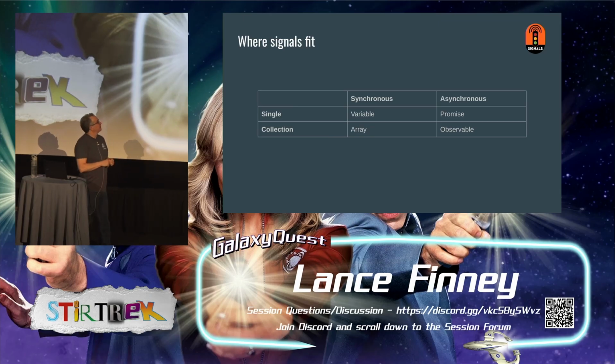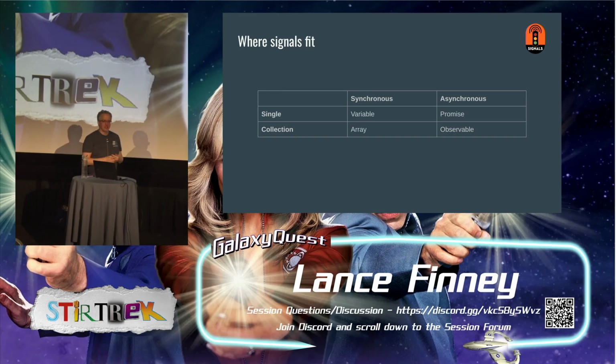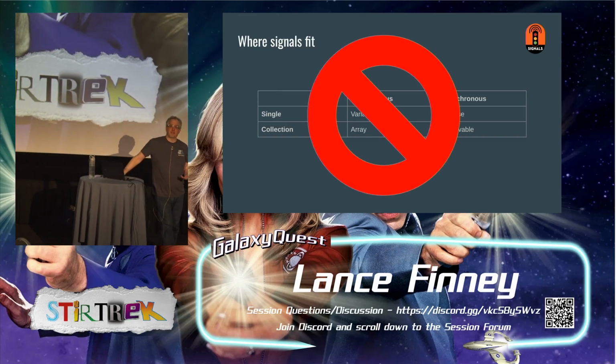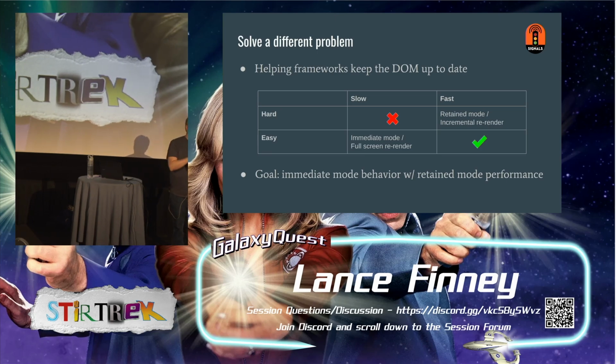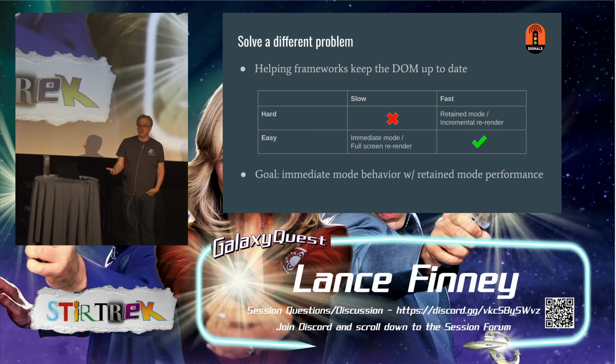Now, I gave this matrix before, and this matrix is pretty full. Where in here will signals fit? The answer is they don't. I asked myself the wrong question. They're a completely different thing that solve a different problem. The problem they solve is state management. How do we get things on the screen to represent our state without being too hard to develop or being too slow?